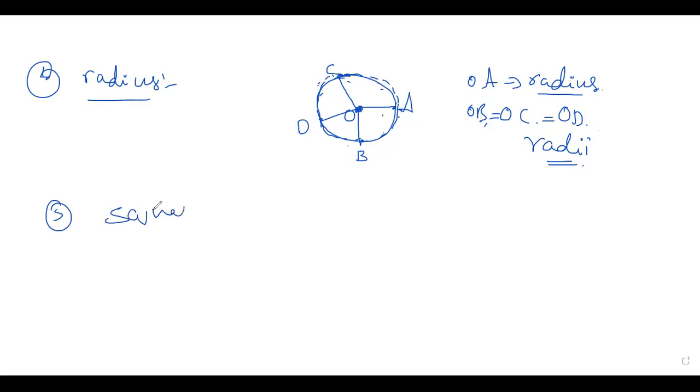Next, square. What is a square? Already you know that a square is nothing but all the sides are equal. All the sides are equal. All the angles are equal. Each angle is 90 degrees. Right? If it is 5 centimeter, all the sides will be 5 centimeter. It is a quadrilateral. A square is nothing but a closed figure, a plane figure bounded by 4 equal sides. That is called a square.